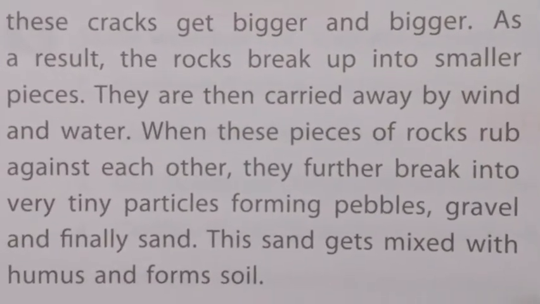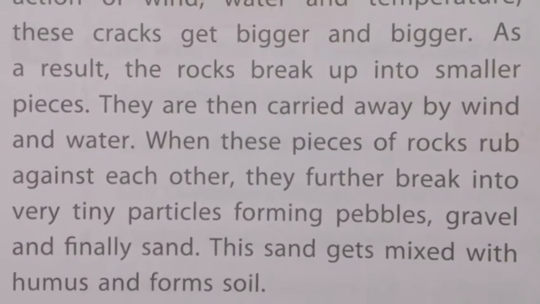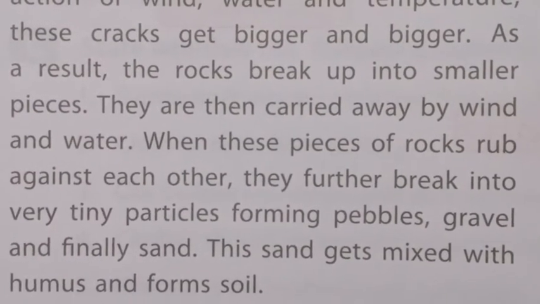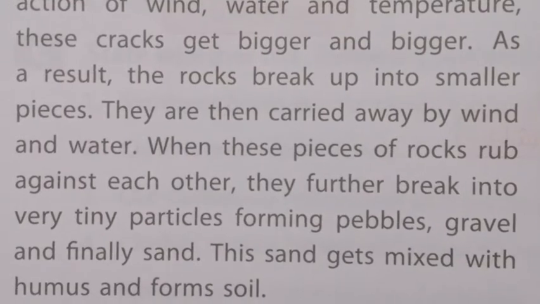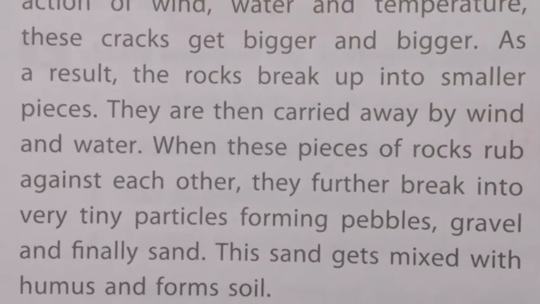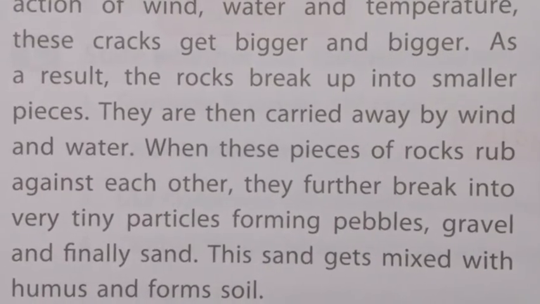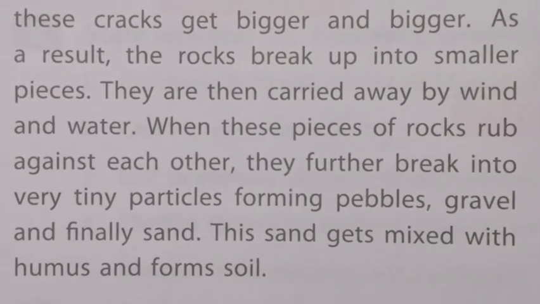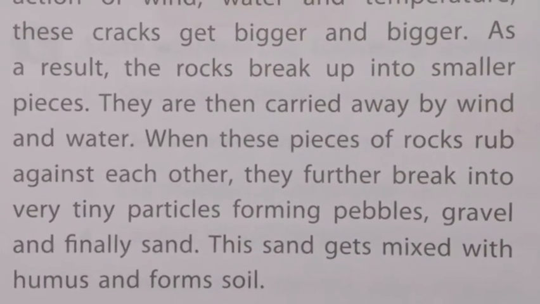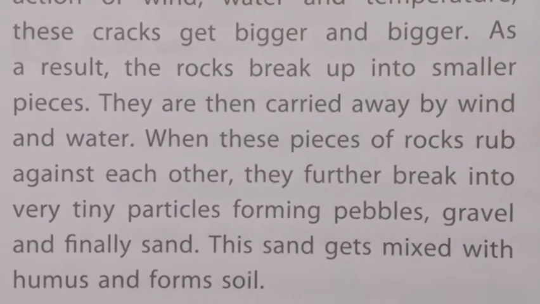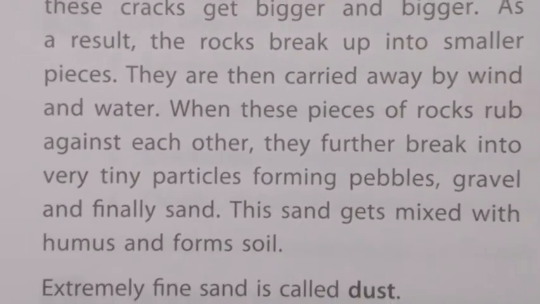So big rocks break into smaller rocks, and when these rub together they break again into pebbles, gravel and finally sand. This sand gets mixed with humus and forms the soil.